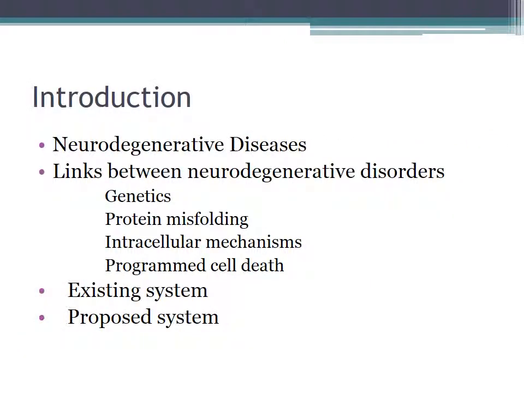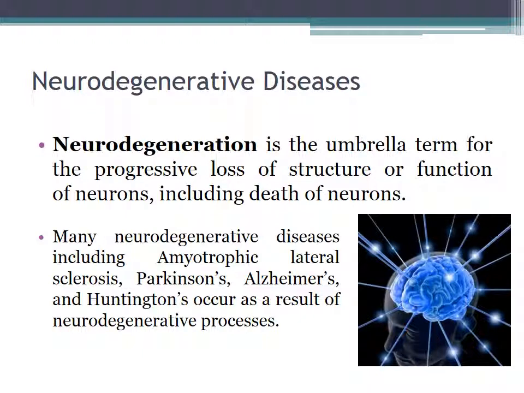Coming to the introduction, we are going to cover neurodegenerative diseases, links between neurodegenerative diseases, the proposed system and existing systems. Neurodegenerative diseases is an umbrella term for progressive loss of structure and function of neurons, including death of neurons. There are many types of neurodegenerative diseases: Alzheimer's, Parkinson's, and so on. I have done an experiment on Alzheimer's disease.